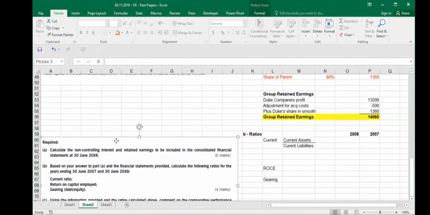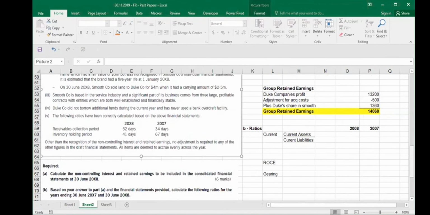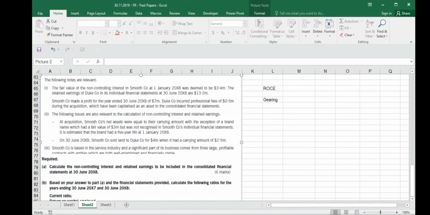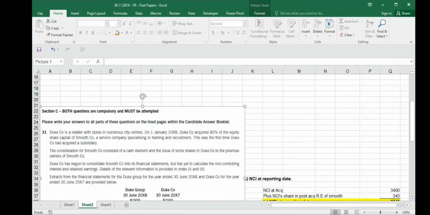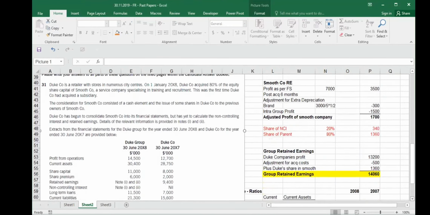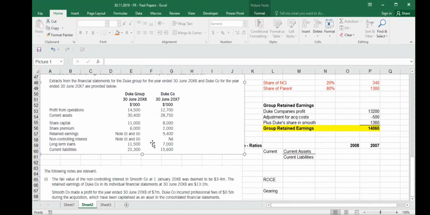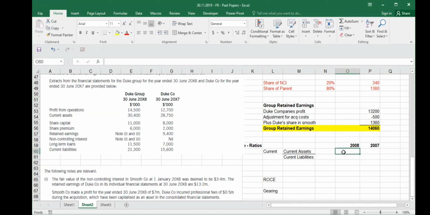Current assets, if you go back, let me pull it down, because we need to see a lot of these numbers. We need to pull down this one also. So how much do you see your current assets? Sir, we have to calculate group ratio, right? Consolidated. Yes. So your current assets are 30,400, divided by current liabilities.